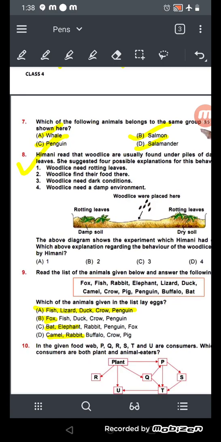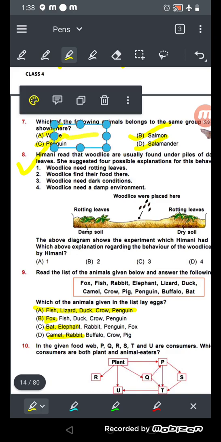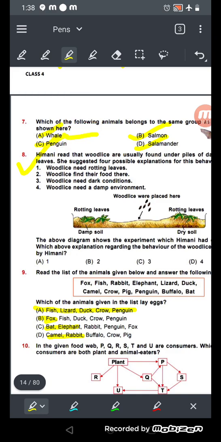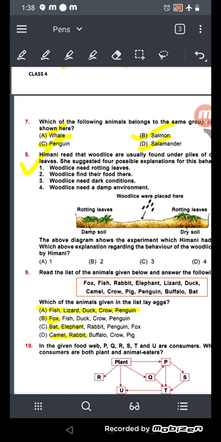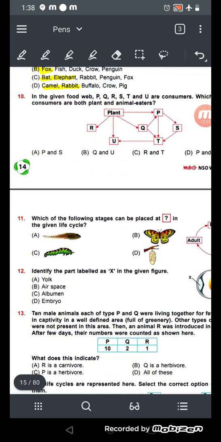What will be the right answer of number 7? Number 7, the right answer will be whale. Sorry, not whale, penguin. Penguin lays eggs. Okay, now come to number 10.